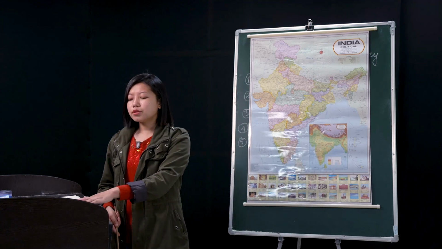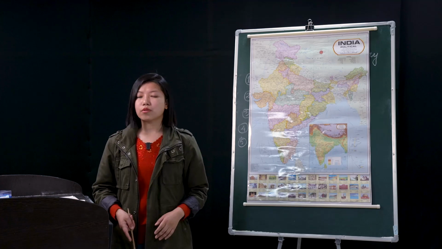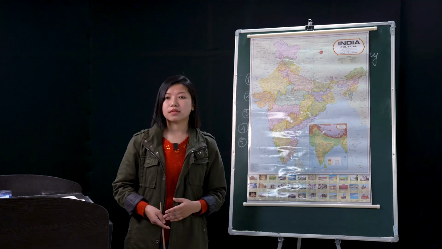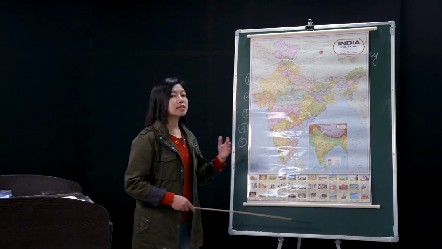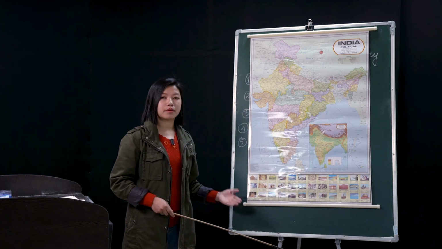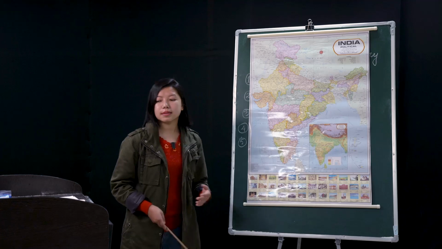Coming to the rainy season, also known as the season of advancing monsoon, it starts from June till the month of September. Remember, June till the month of September.